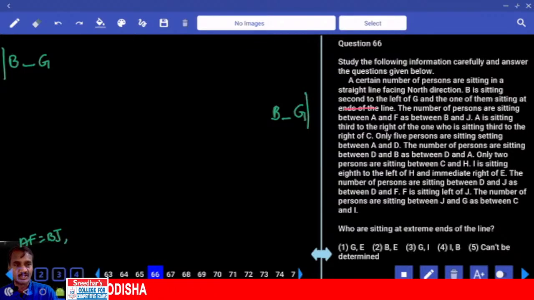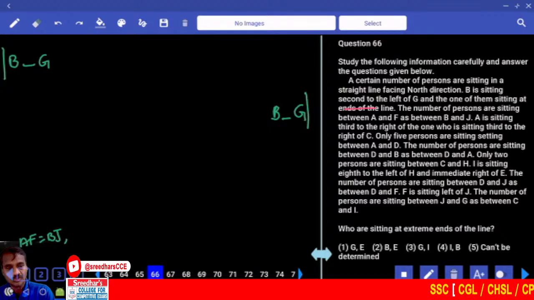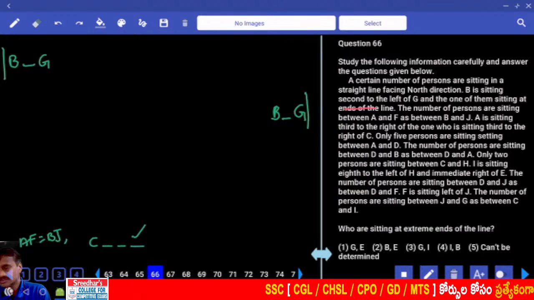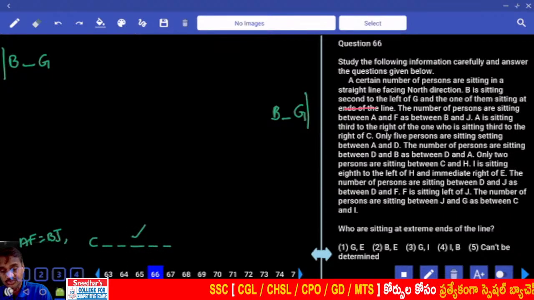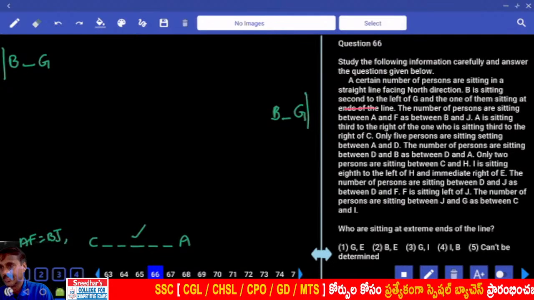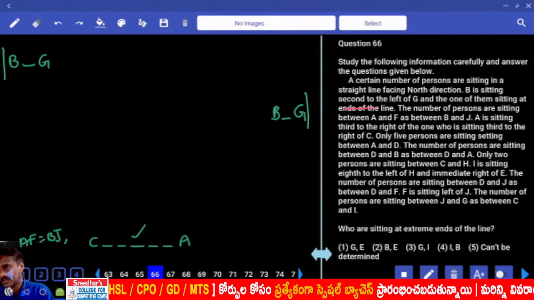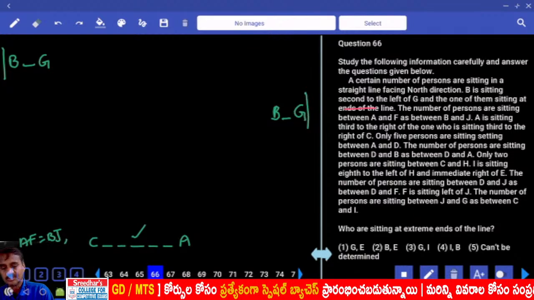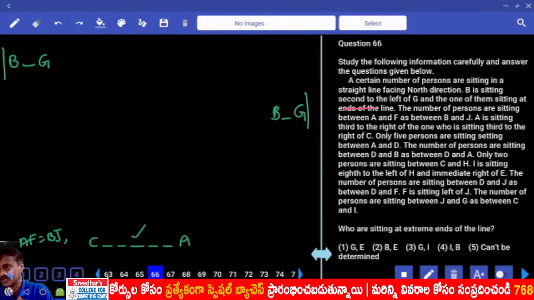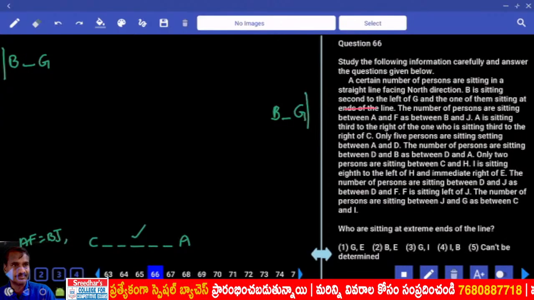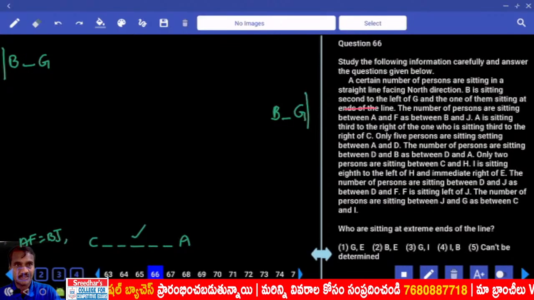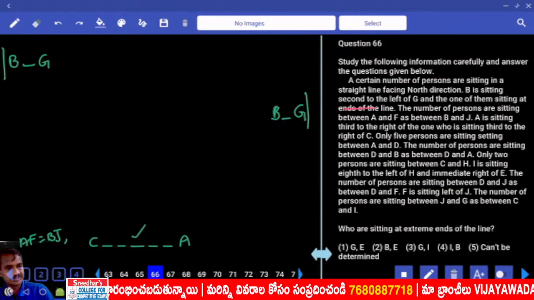A is sitting third to the right of the one who is sitting third to the right of C. Now C is here. C is third right, there is a person, and to this person, A is third right. Hence between C and A, how many persons? 5 persons. That means 3 plus 3, 6th right, with 5 persons in between.